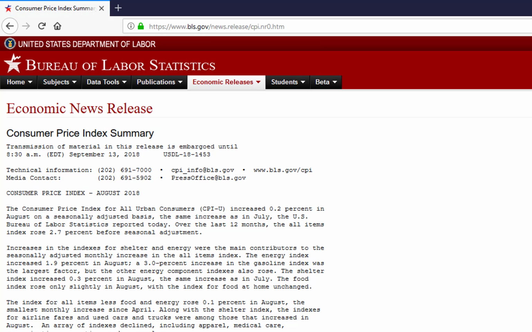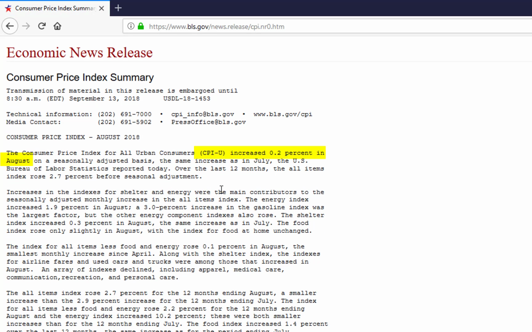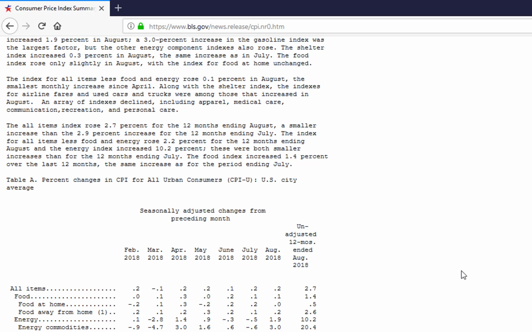So if I click on that little story here, I can see that the headline number, the CPI, was 0.2%, or it increased by 0.2% for the month of August. And if I march down here a little further, I can see that the CPI for all items over the past 12 months was 2.7%. So those are kind of the key numbers that frequently get reported in news stories and business news stories. We'll see what the CPI increase was for the previous month and then for the previous 12 months.